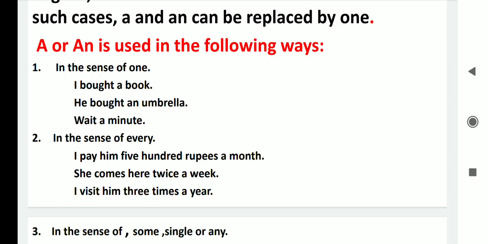I pay him 500 rupees a month means I pay him 500 rupees every month. So a has been used in the sense of every. She comes here twice a week. Here a has been used in the sense of every. She comes here twice every week. I visit him 3 times a year means I visit him 3 times every year. So a has been used here in the sense of every.